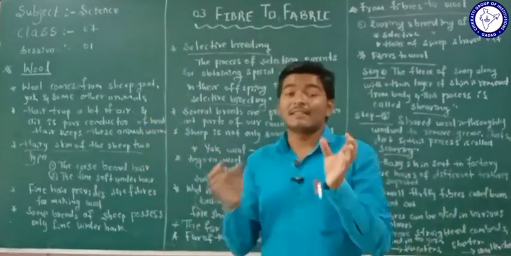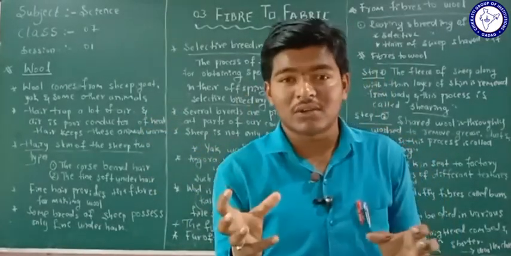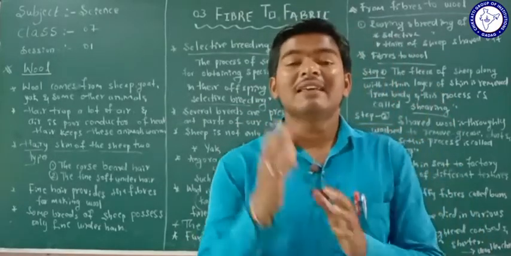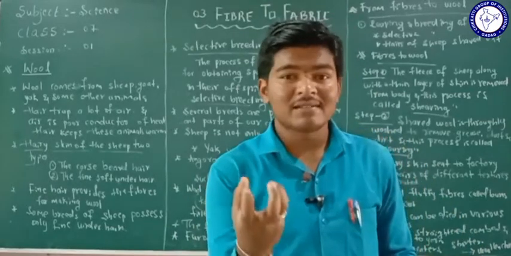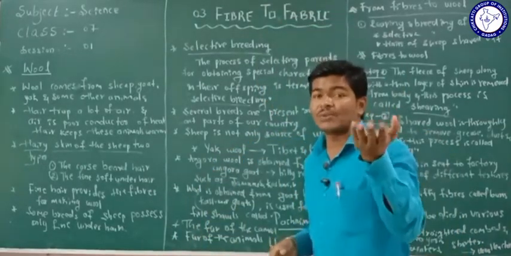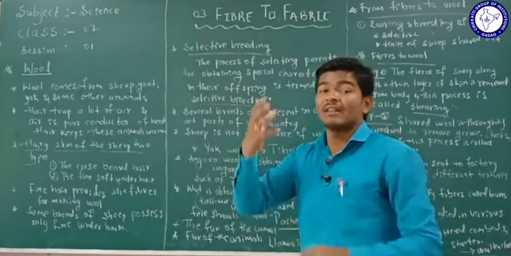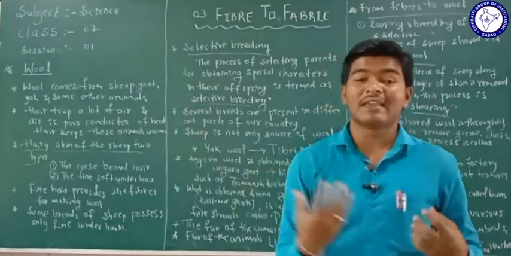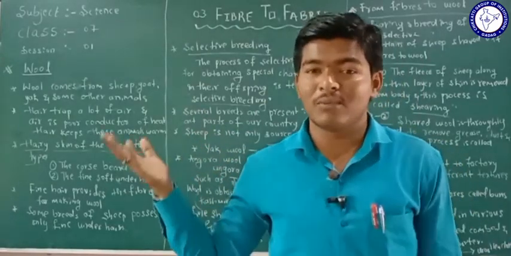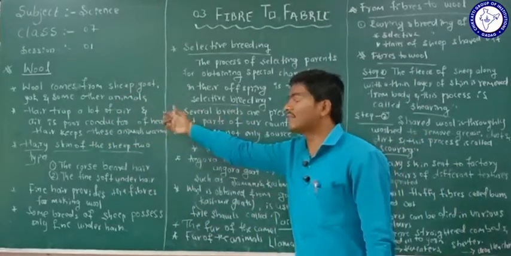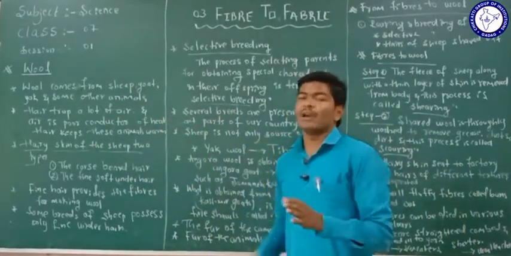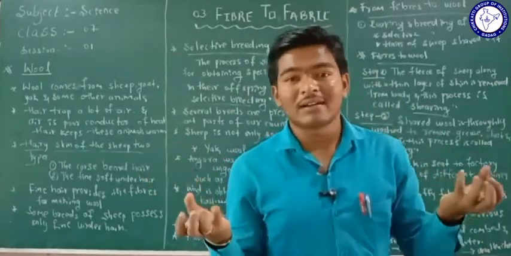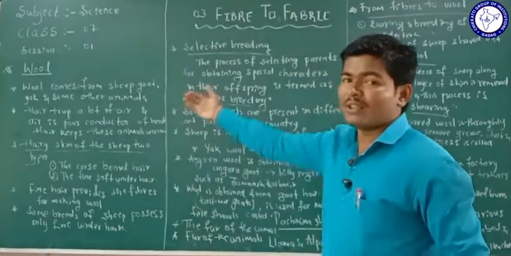Why? Because the thick hair traps air molecules, and that air is a bad conductor of heat. When the air is present in the hair, the cold temperature doesn't affect the animal's body, and it maintains the heat of the animal's body. That's why they have thick hair on their body. So we are going to use that thick hair to convert into wool. Why? Because we need sweaters, and sweaters are made from wool cloth.